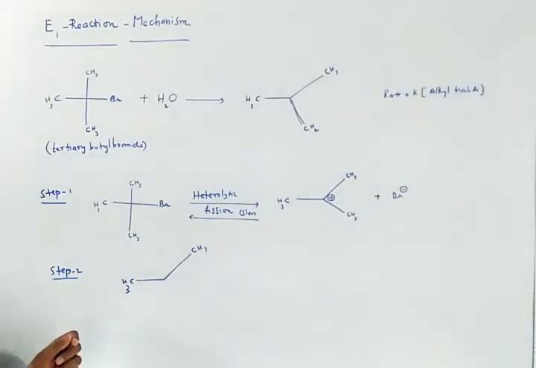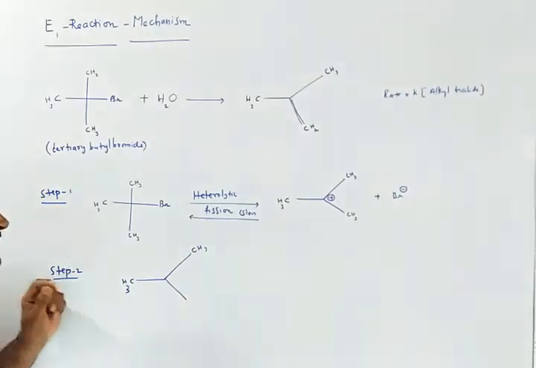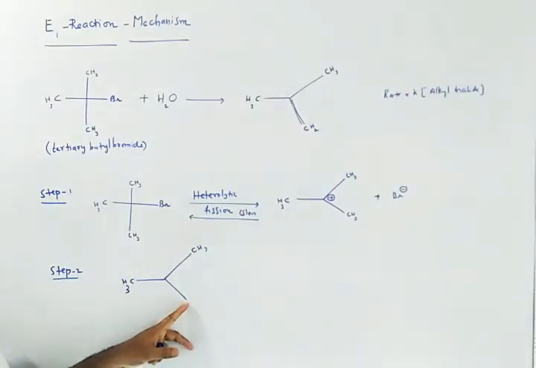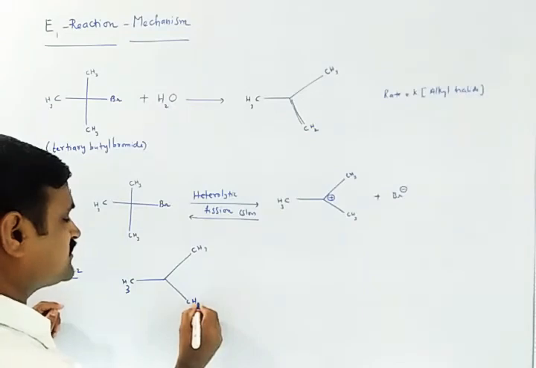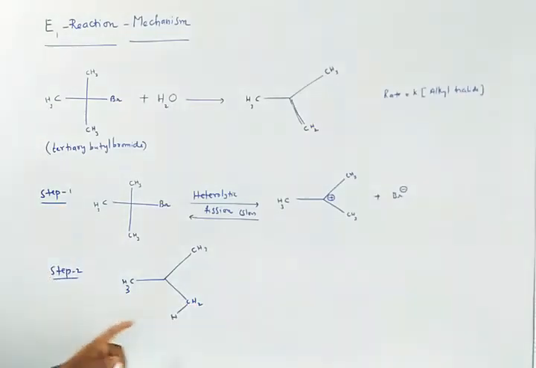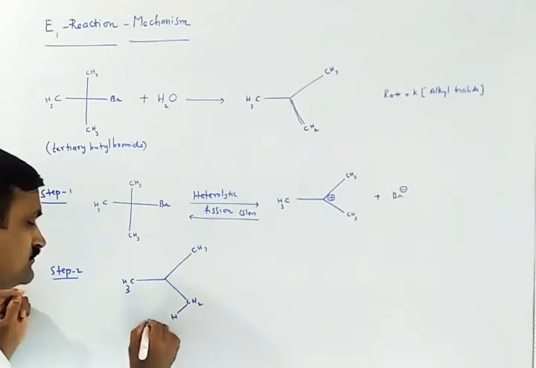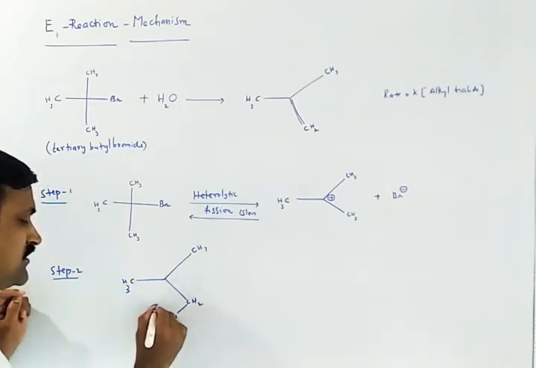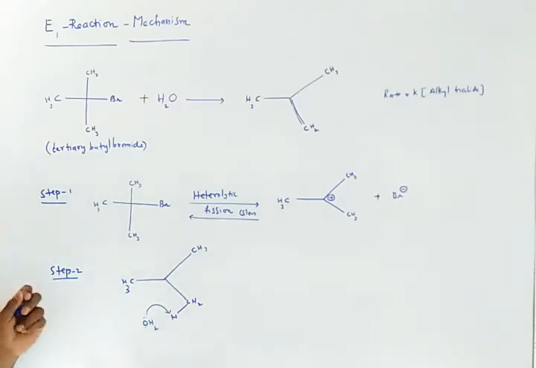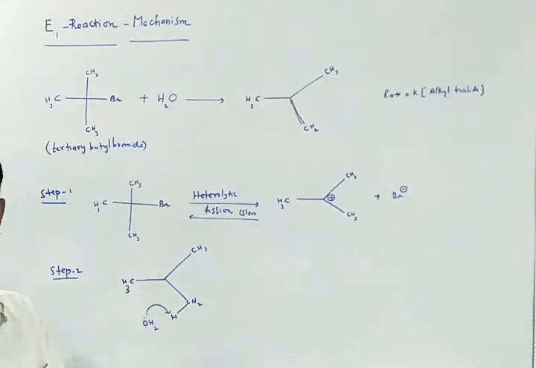But here this is a carbon CH2. I am making this CH3 as CH2 and this is a hydrogen, and this water I am writing here as OH2. Here this has a lone pair of electrons, and this water is going to attack the proton. This proton will be taken away by water.